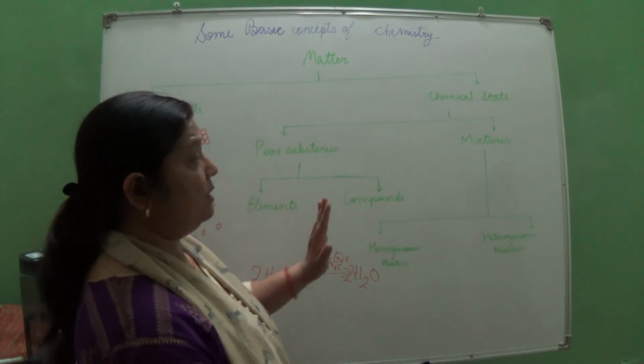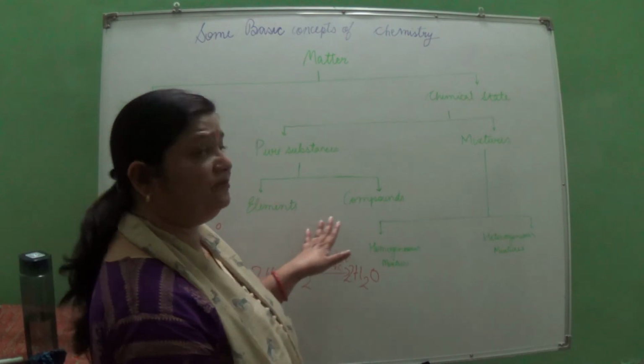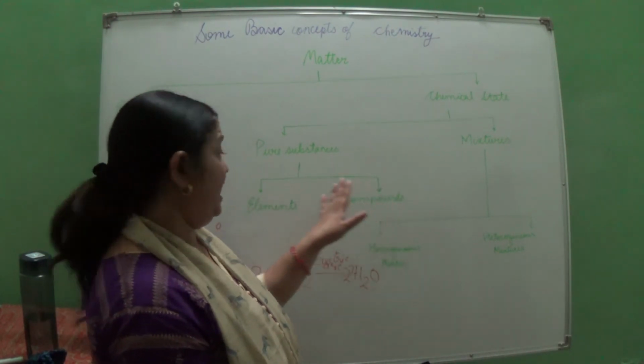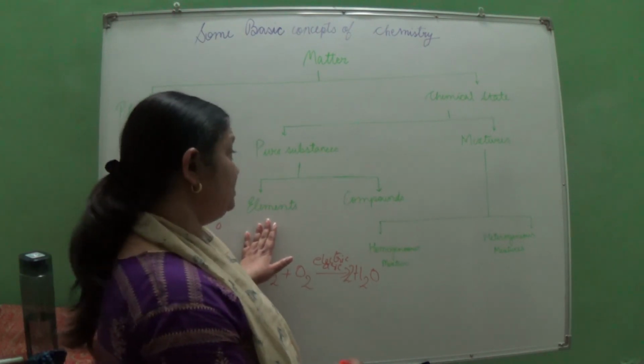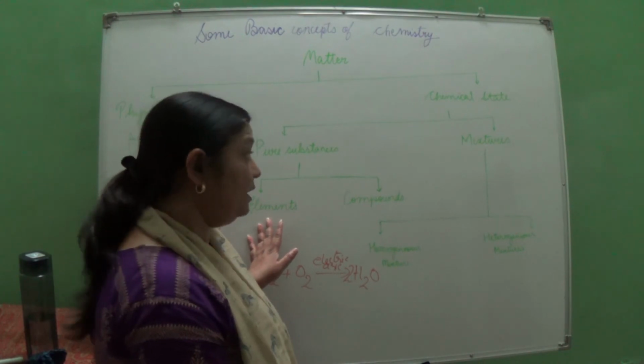Okay, now come to the mixture. Here we have seen that compounds are in a fixed proportion, and the element of sodium will always be the element of sodium, it can't become magnesium.